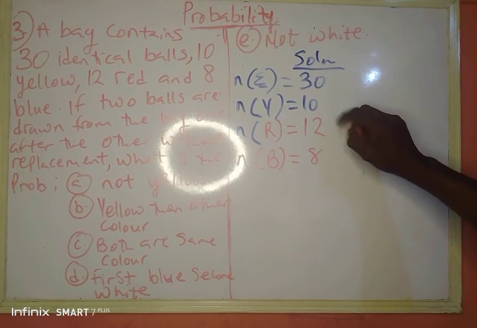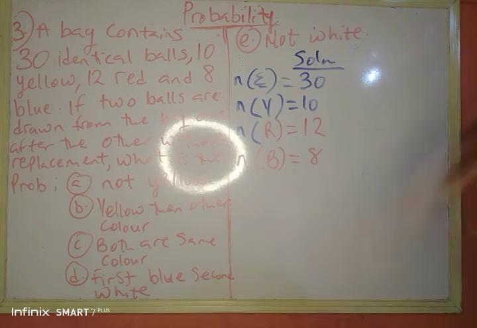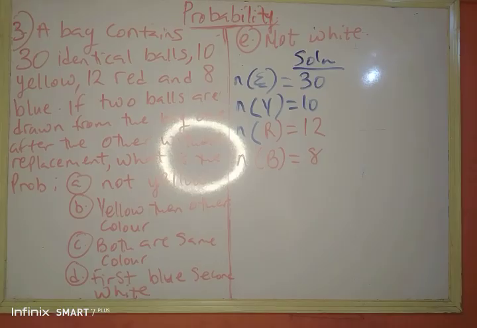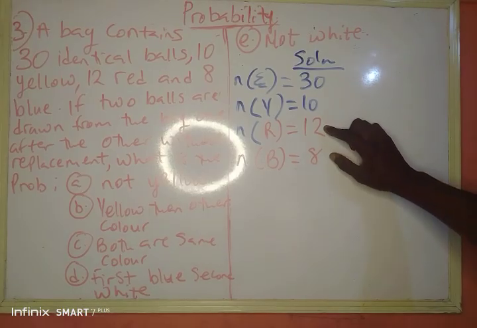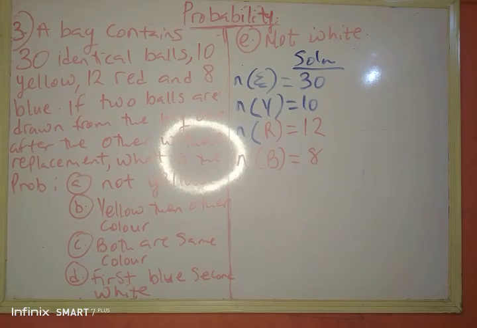The first thing is to add everything up: number of red plus number of yellow plus number of blue, do we have 30? Because with this one I'm saying white. Let's see where the white comes from. 12 plus 8 is 20, and 20 plus 10 is 30 already, which means there is no white ball in the bag.